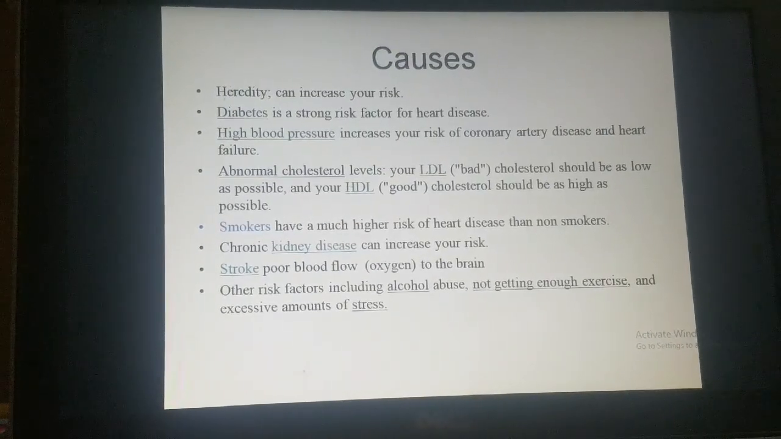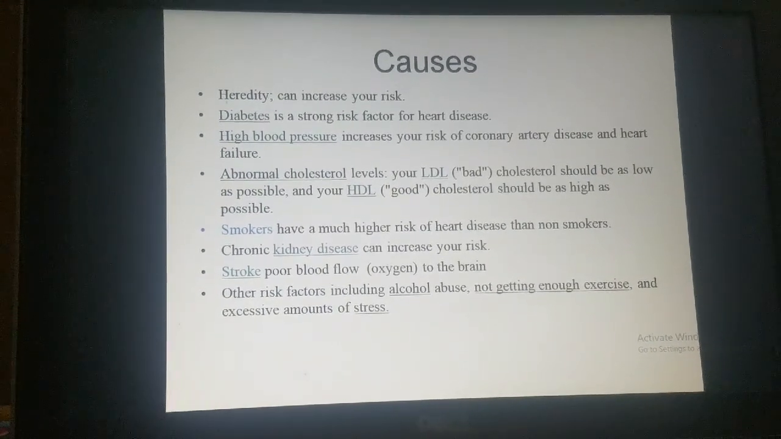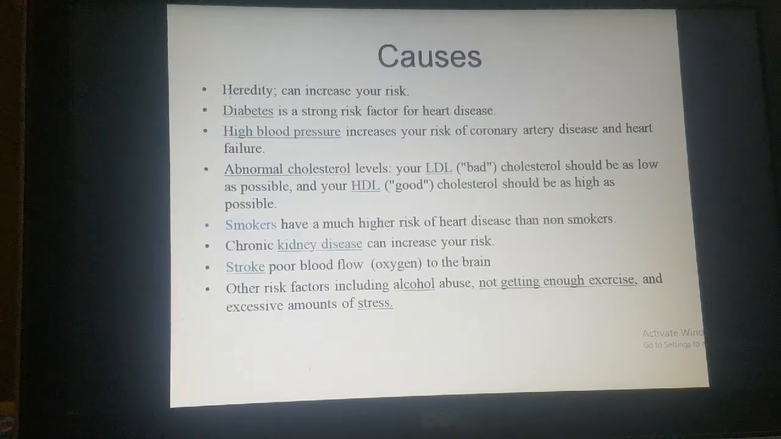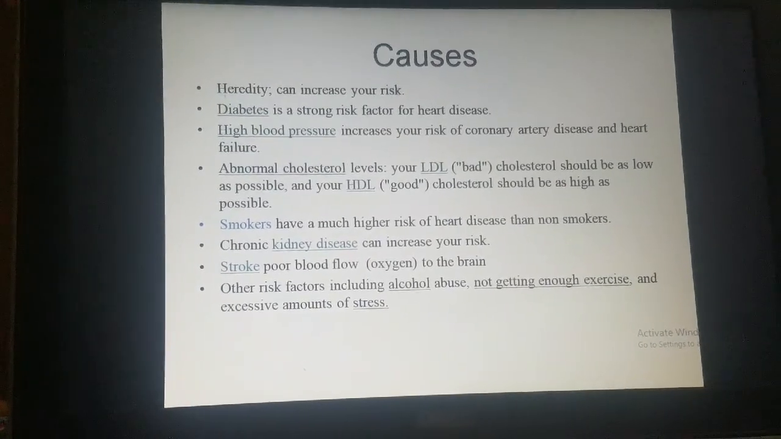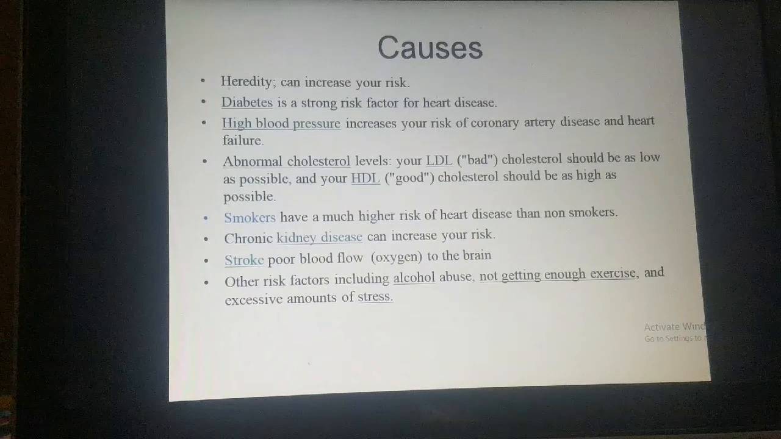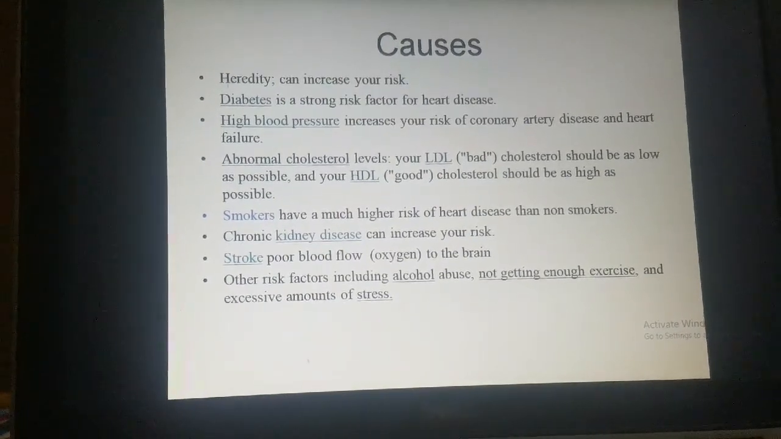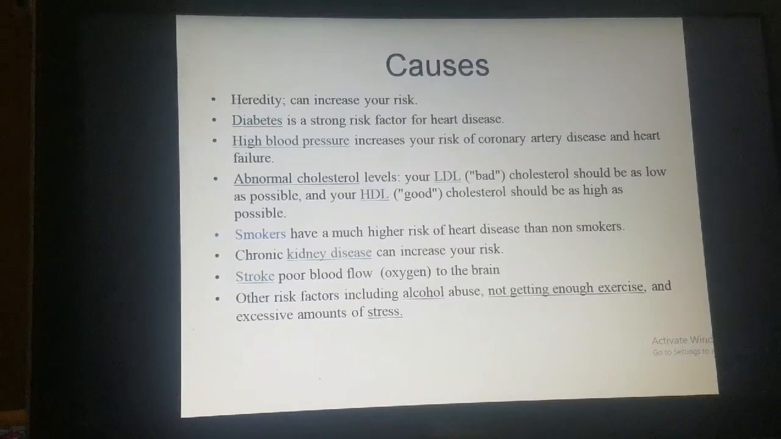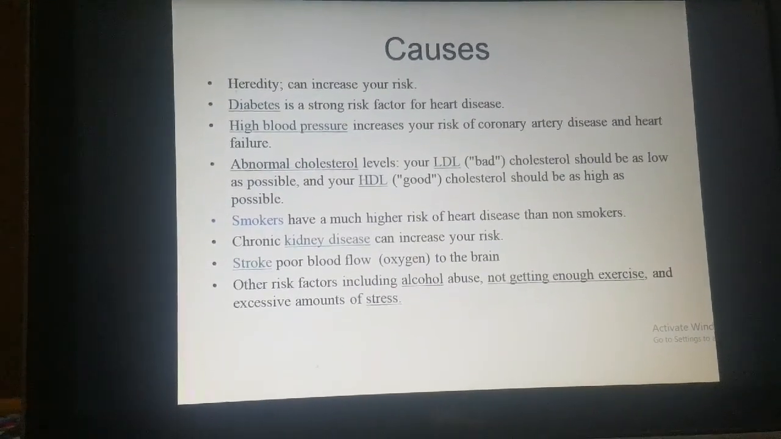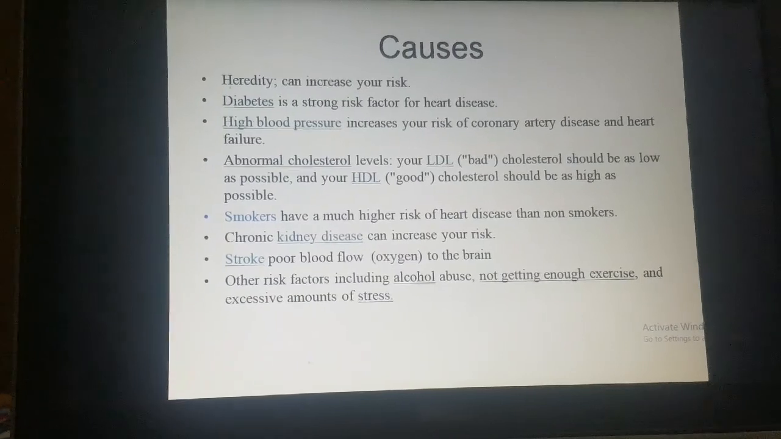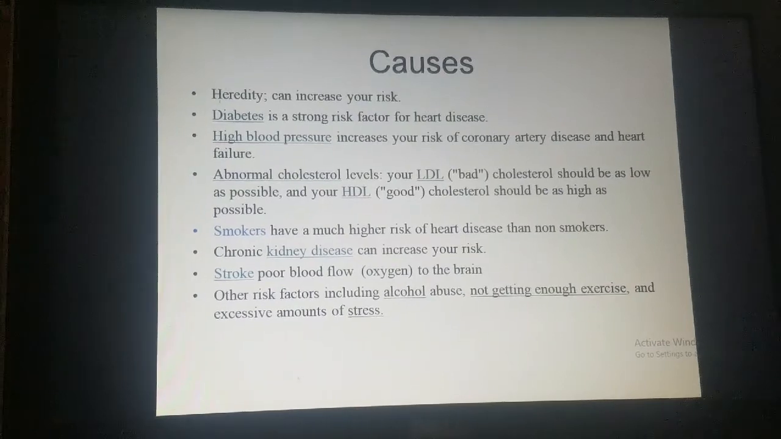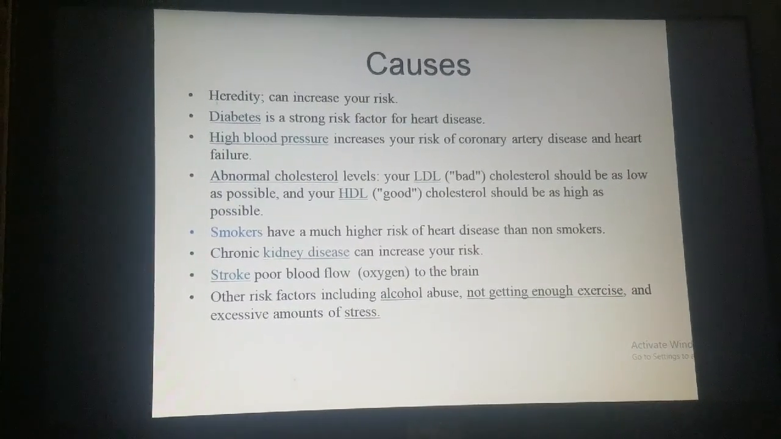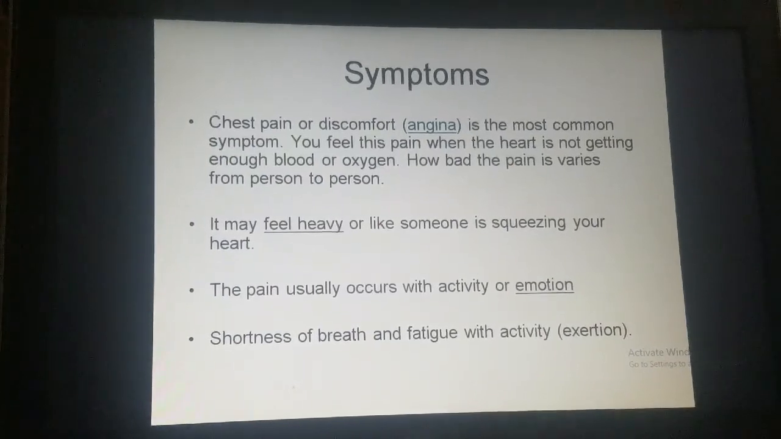Causes would be hereditary factors, diabetes, high blood pressure, abnormal cholesterol. You definitely know that there is good cholesterol and bad cholesterol. HDL is actually a good cholesterol for the body, and LDL is also called bad cholesterol. Next are smokers, chronic kidney disease, and stroke, which is also a disease where blood is not getting enough oxygen as blood flow is poor. Other risk factors are alcohol abuse, not getting enough exercise, and stress.